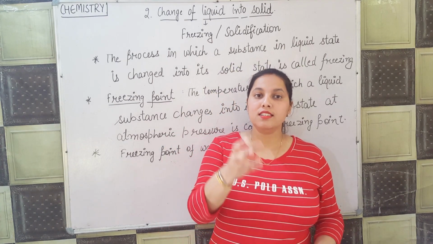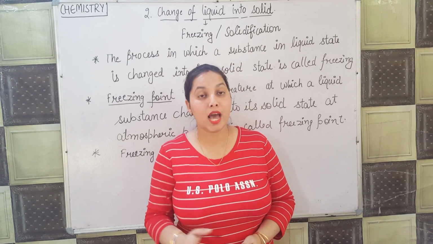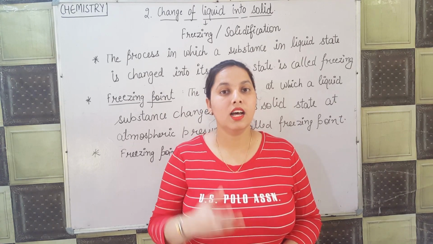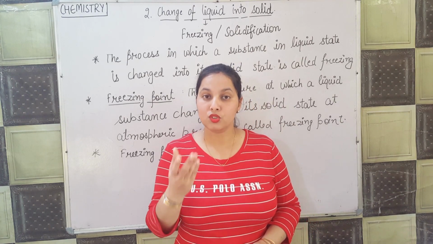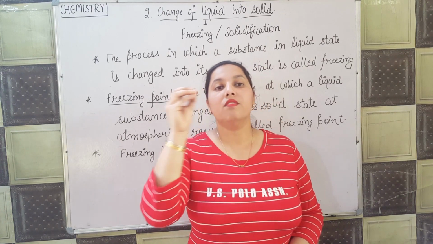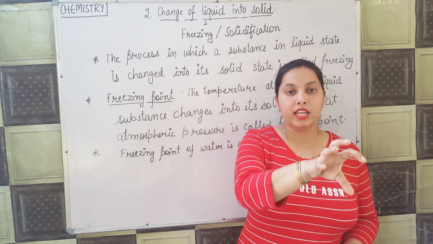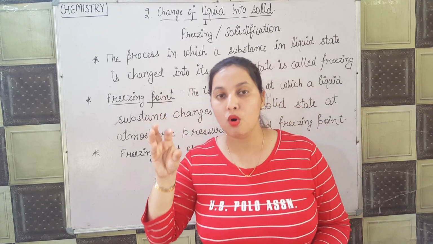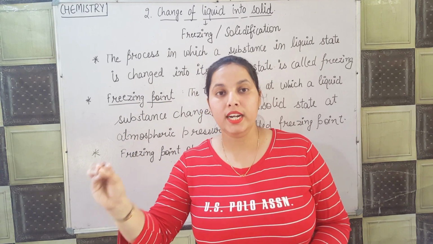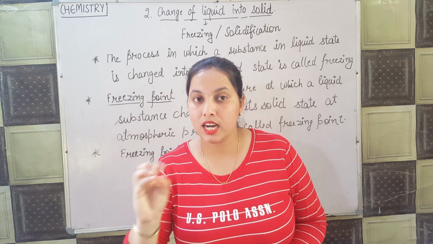If I just put some water in a freezer, what happens? It gets converted into ice. Ice is which form? Ice is the solid form. It means the liquid is converted into solid. The particles of the liquid are now closed together and convert into a solid, and that solid is ice.